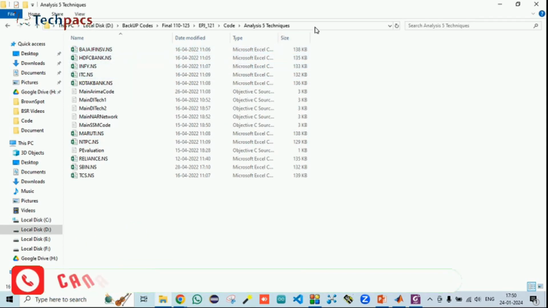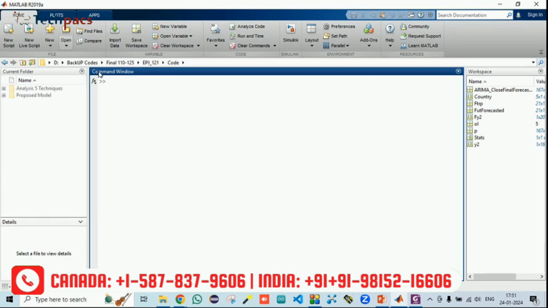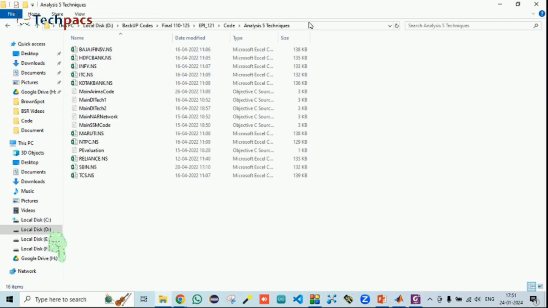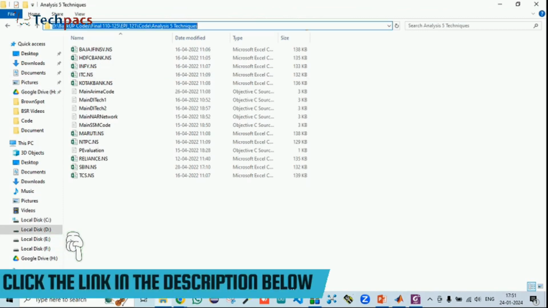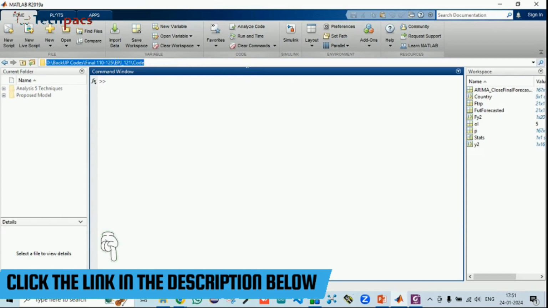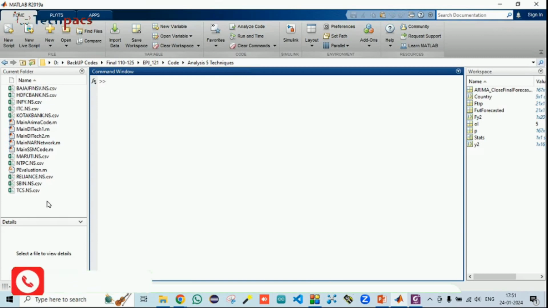To run this code, you must have the MATLAB software with you. The MATLAB version that I am using is 2019. You can use 2018 or a later version, but make sure the MATLAB version that you are using is the full version. You just need to copy this path from the folder where the code is placed, then go to MATLAB, paste it here, and press enter. All the files that we have written will be shown here in the current folder.